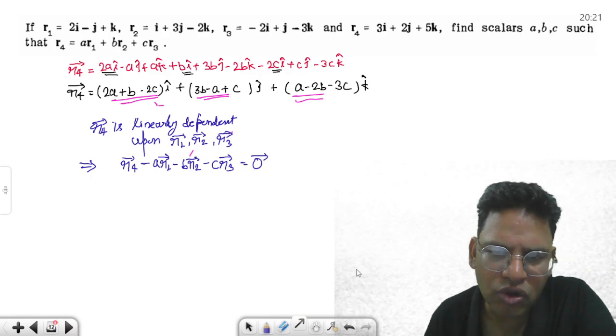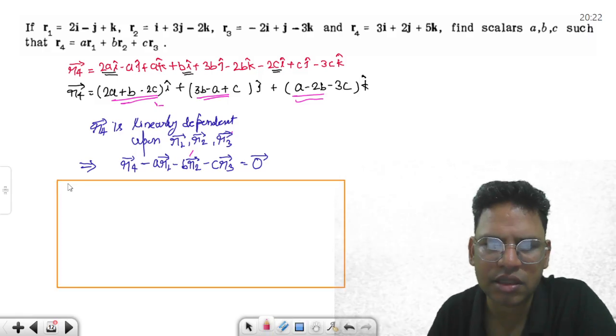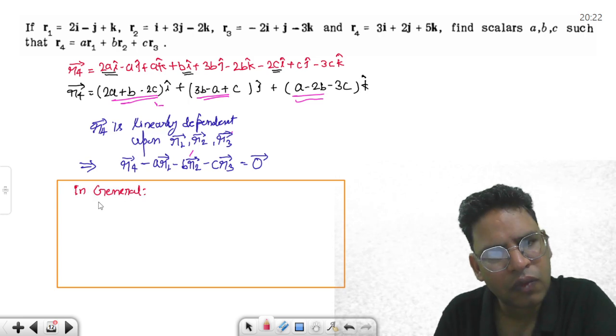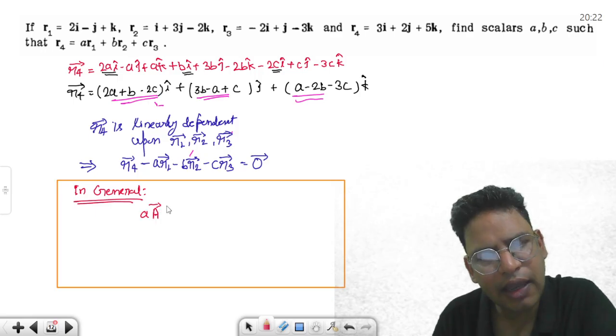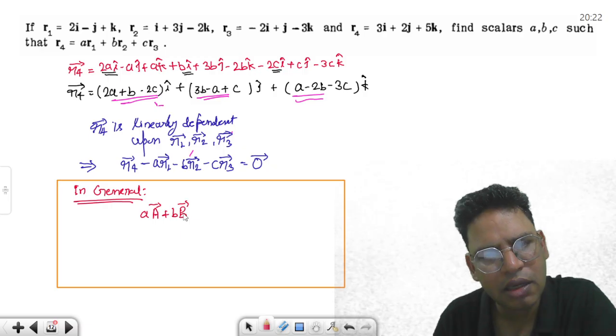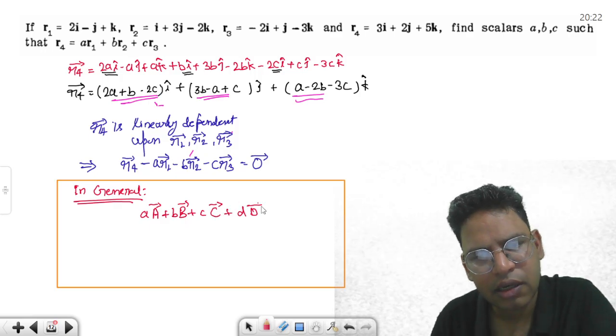The most important definition, in general, I am writing: vectors A, B, C, and so on, with scalars, big capital letters D and so on, such that the combination is equal to zero vector.